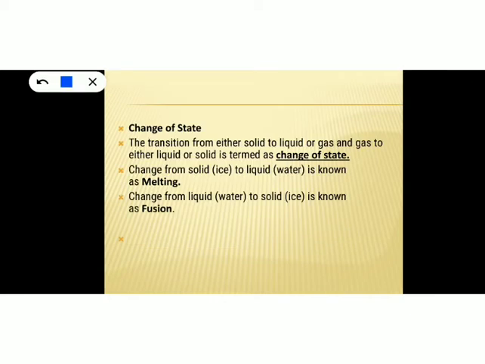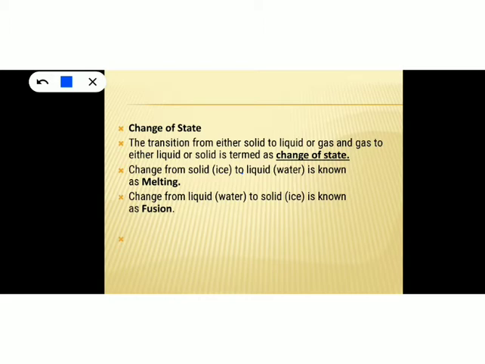Change of state. So what do you mean by change of state? From the title itself we can understand the concept. Change of state is the transition from one state to another state. That is, change of state from solid to liquid, or from liquid to gas, or from solid to gas. The transition from either solid or liquid or gas, and from a gas to either liquid or solid, is termed as change of state.